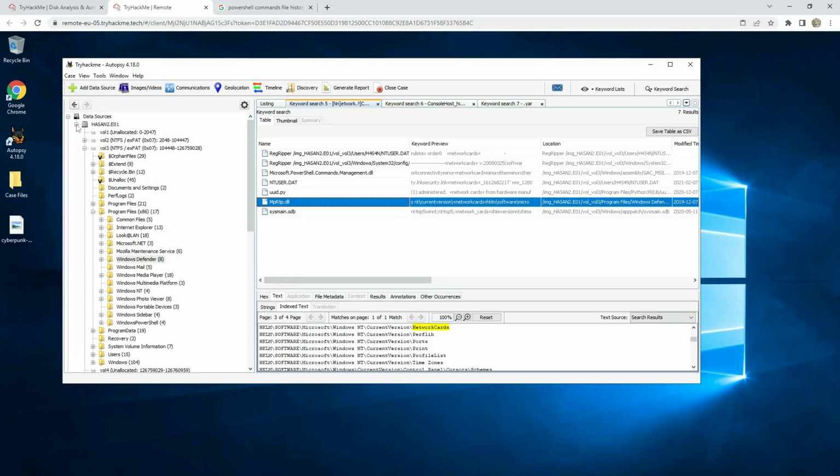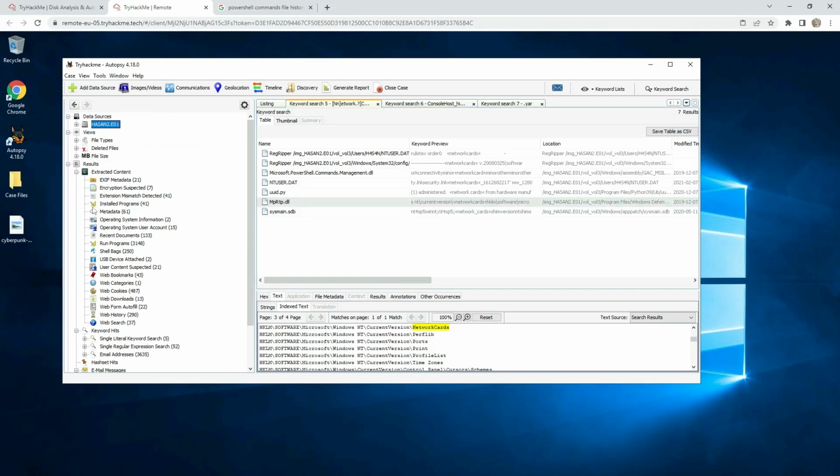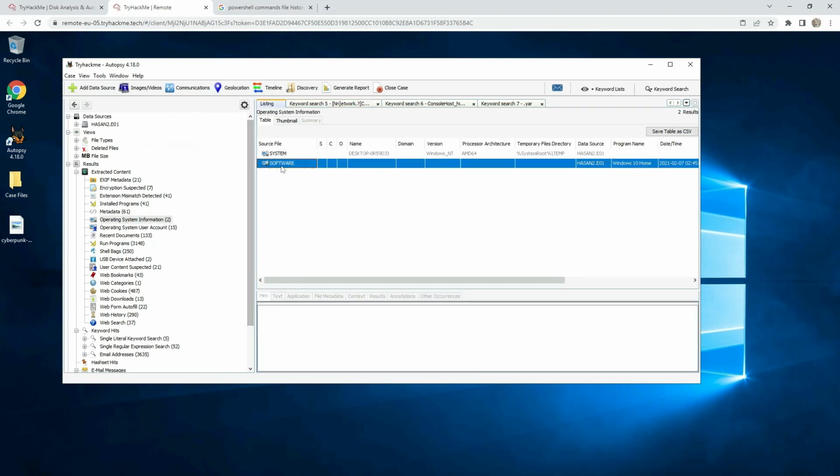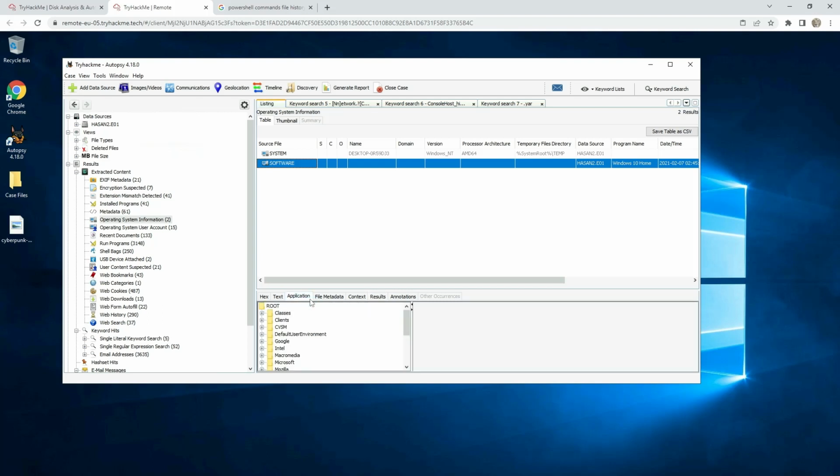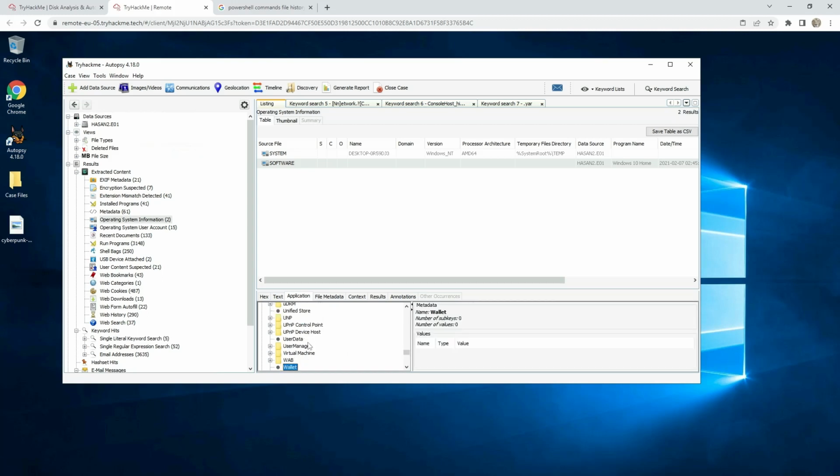And where to find the software? Like I said, that is in operating system information, software, application, and then they say Microsoft, and then Windows NT, I think it should be.